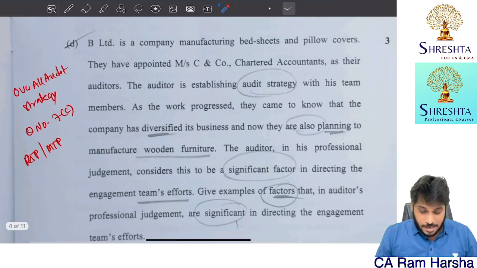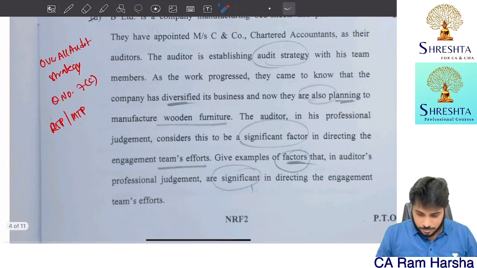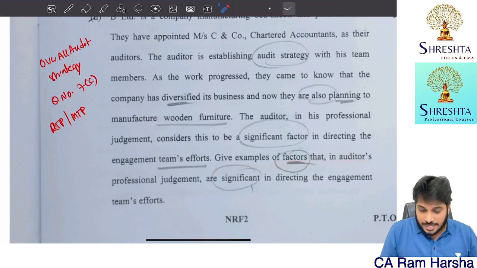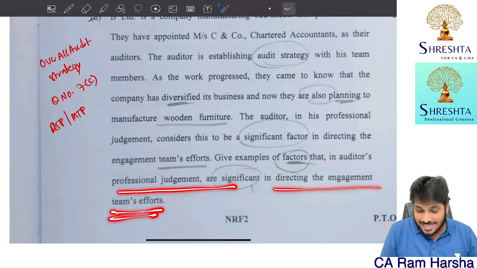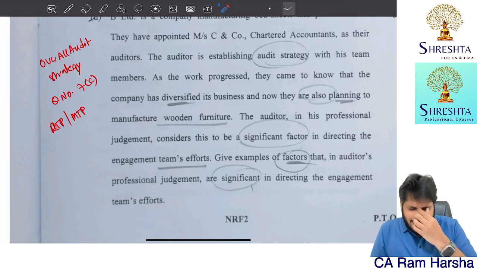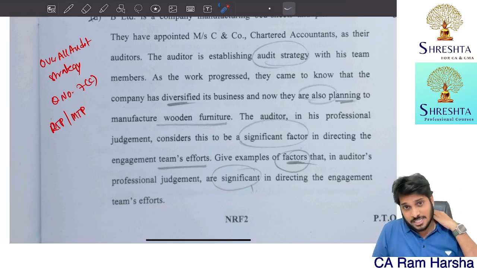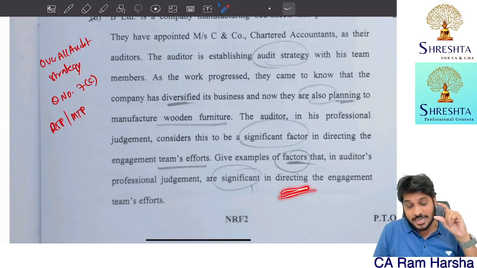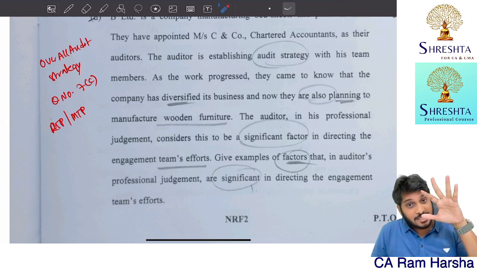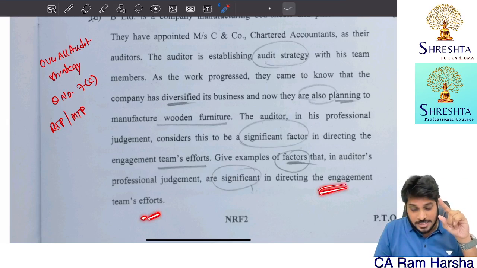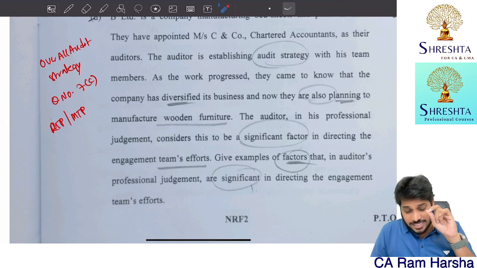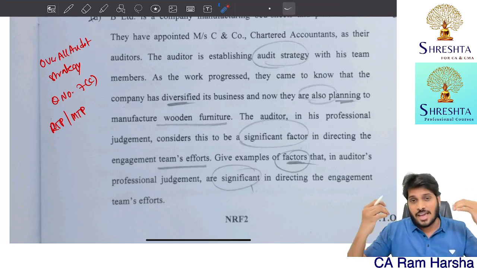Next, question number 2. Give some examples of factors that are significant in directing engagement teams' efforts. My regular class students, if you watched my audit strategy chapter, one of the side headings inside that is regarding this: what are the factors that affect developing the overall audit strategy? Inside that there are 5 factors. One of the factors is professional judgment, for deciding regarding directing engagement team efforts.